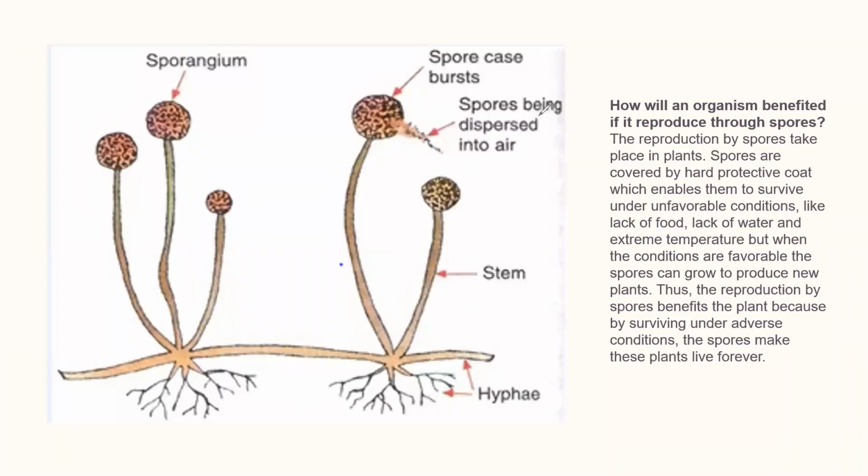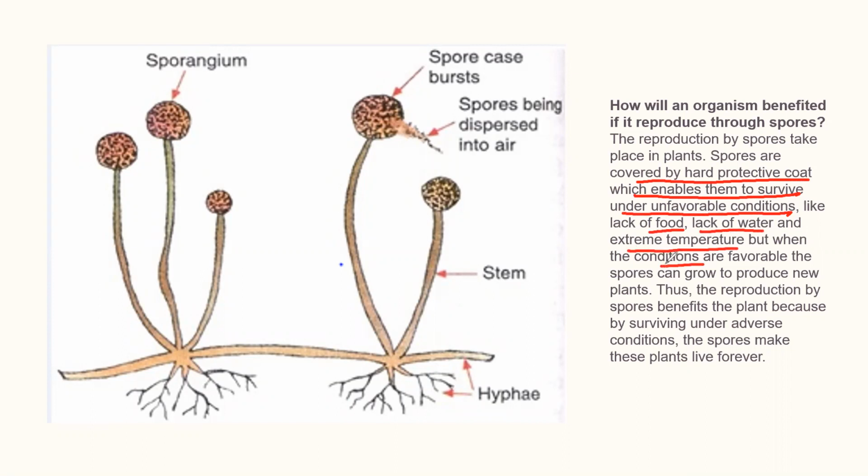How will an organism benefit if it reproduces through sporulation? The answer is: spores are covered by a hard protective coat which enables them to survive under unfavorable conditions like lack of food, lack of water, and extreme temperature.